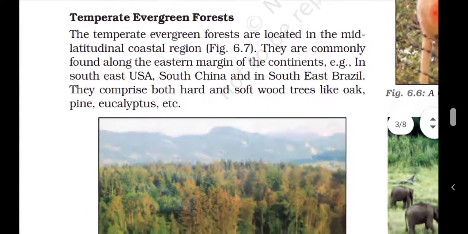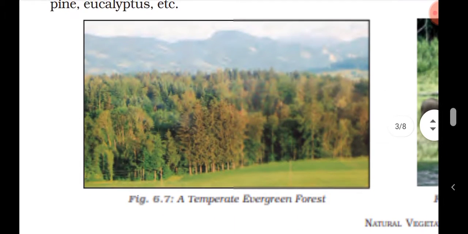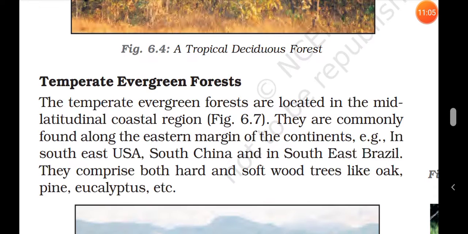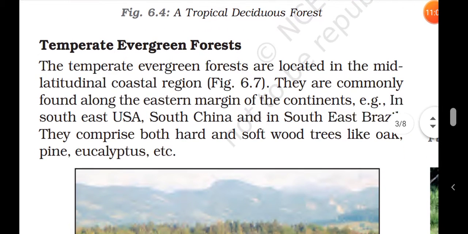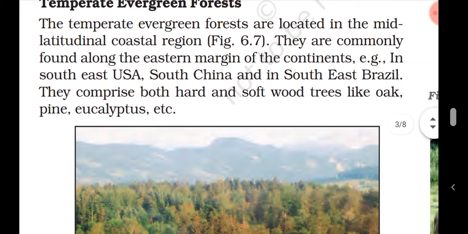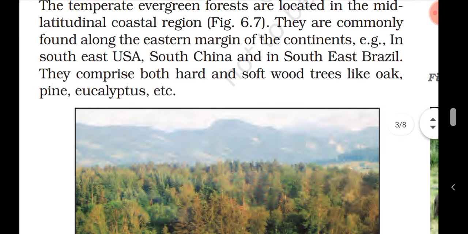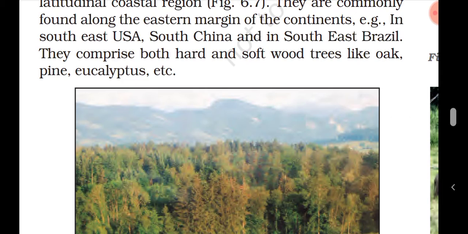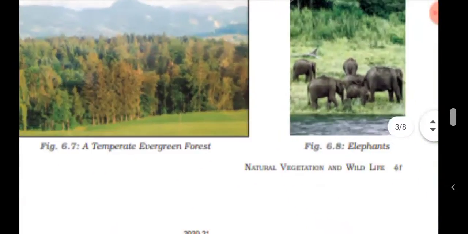This is the picture of the temperate evergreen forest. Temperate evergreen forests are located in the mid-latitude coastal region and are commonly found along the eastern margin of the continent. Examples are southeast USA, South China and southeast Brazil. They comprise both hard and softwood trees like oak, pine and eucalyptus, etc.